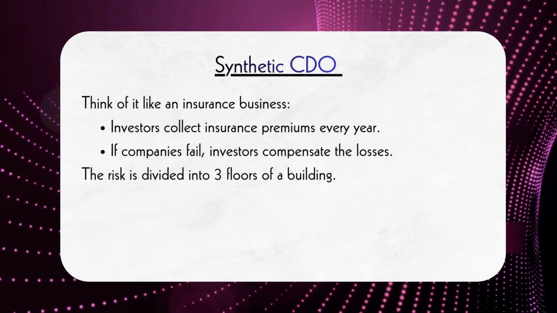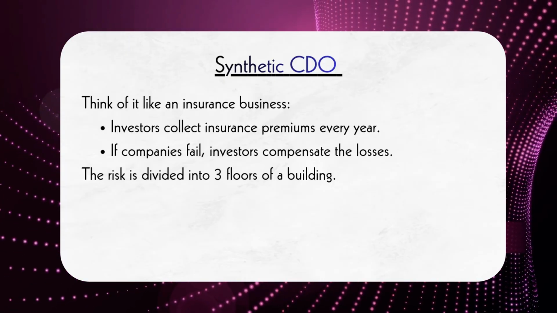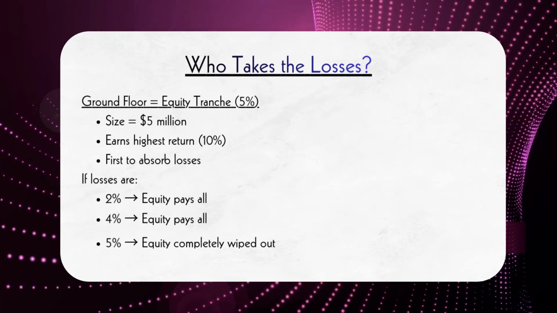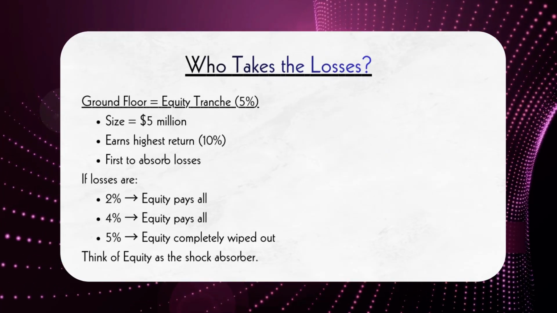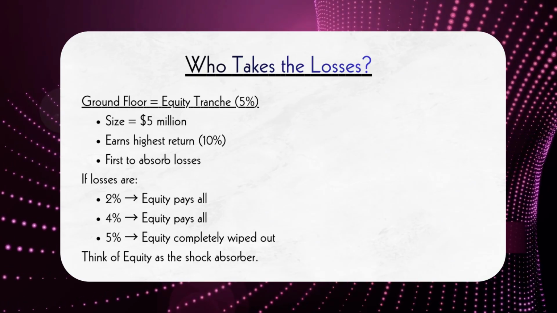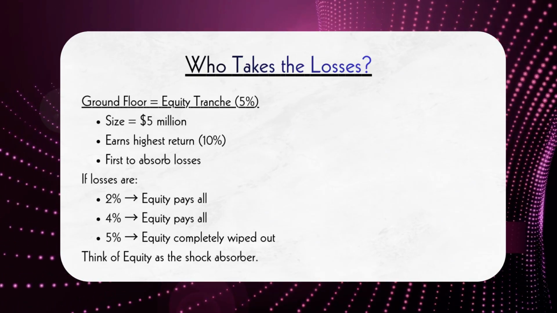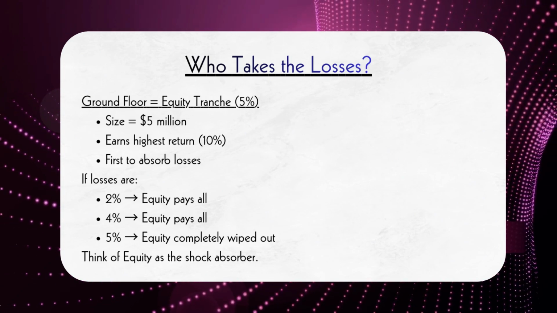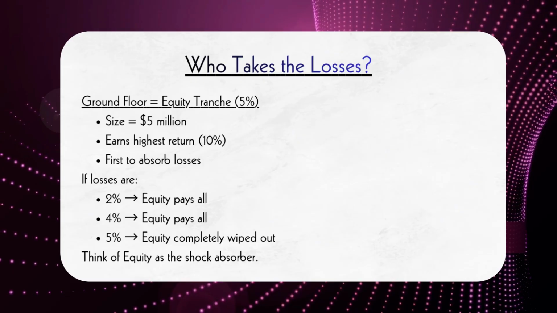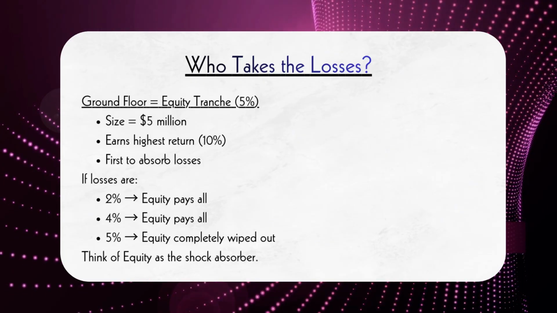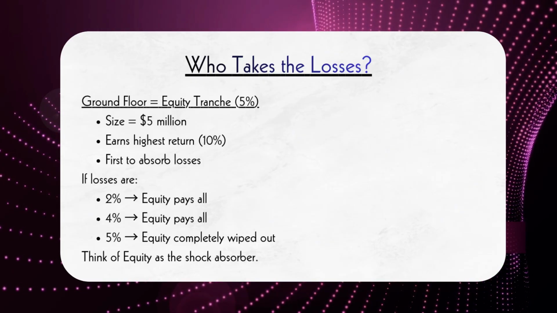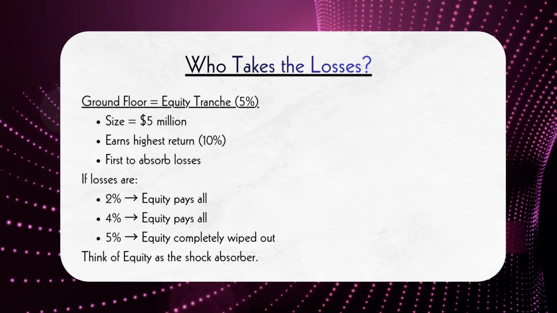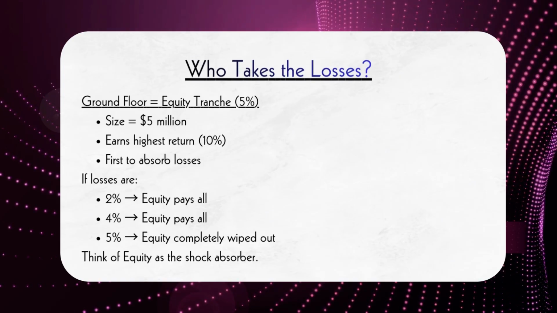To distribute this risk among investors, the CDO is divided into 3 tranches: equity, mezzanine, and senior. First comes the equity tranche. This tranche represents 5% of the total CDO, which is $5 million. Since it absorbs the highest level of credit risk, it earns the highest return, around 10% per year, or $500,000 annually. The equity tranche absorbs the first 5% of all credit losses. As losses occur, the principal of the equity tranche is reduced. Once cumulative losses reach 5% of the total CDO, the equity tranche is completely wiped out.